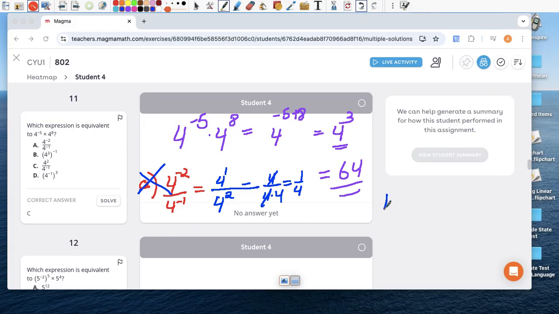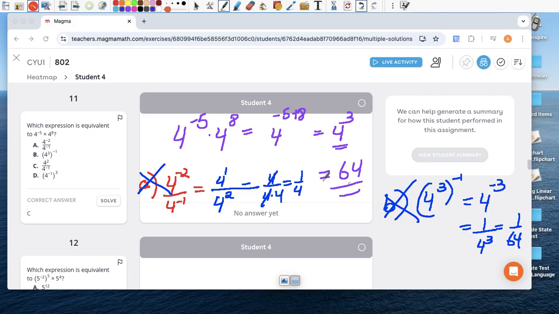B. You do B here. 4 to the 3rd power raised to the negative 1st power. Well, power to a power, you get to multiply. You get 4 to the negative 3rd power. Notice that the exponent is negative, so again, change the fraction over 1. So make it 4 to the 3rd power at the bottom, the denominator. 4 times 4 is 16, and 16 times 4 is 64. So again, 1 over 64, close, but again, B is not it.